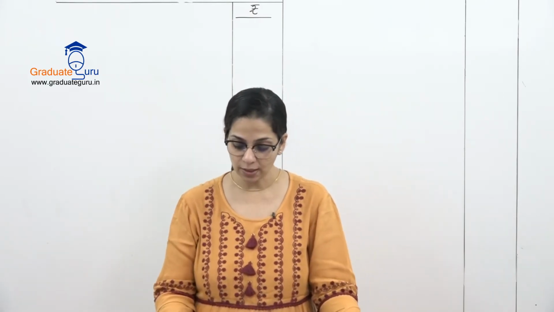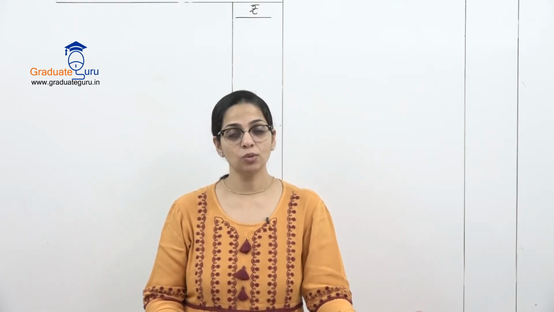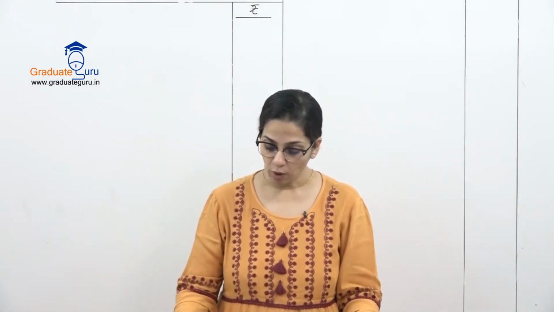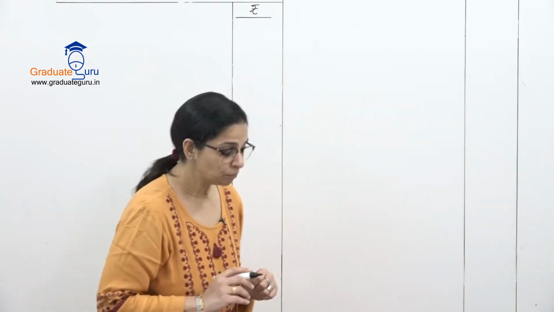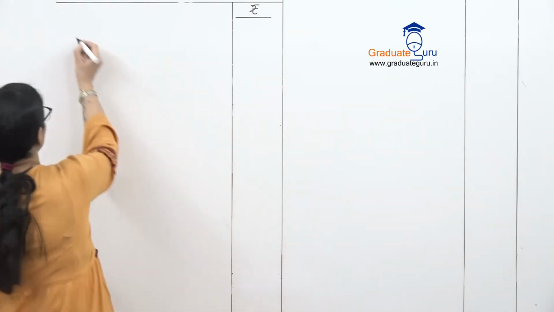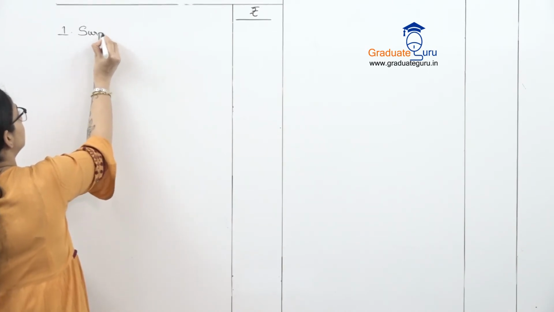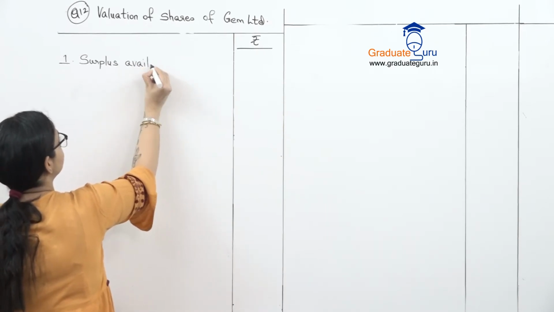So they've given us assets realized as 20,900 and liabilities उसके सामने दी है 5,000. Calculate the value of equity as well as preference shares. Okay. So here in this situation, what we first need to calculate is surplus available.